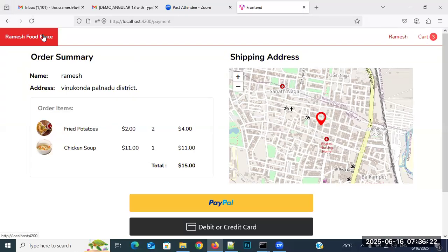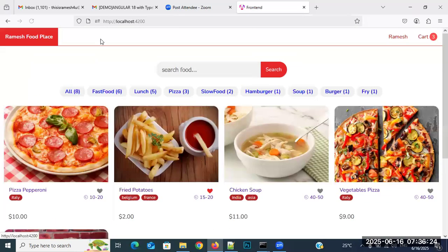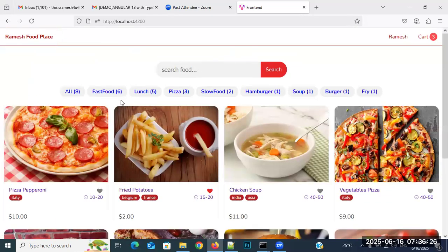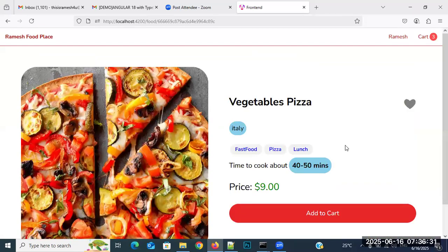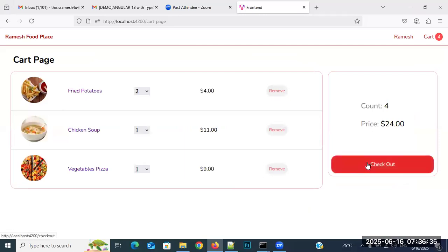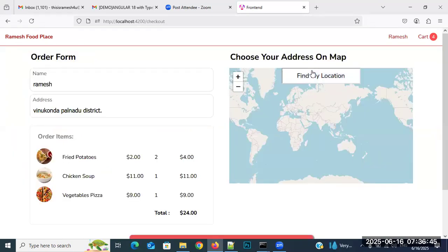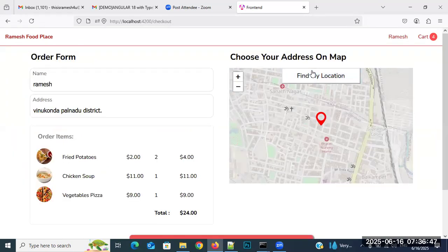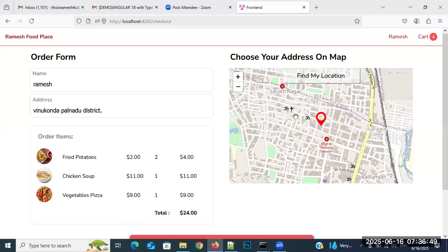That's it. So this project is containing what? Search functionality, text functionality, details functionality, then after that cart functionality, then after that checkout functionality, and not only that, authentication also there, register and login, and the maps also there. What is that, everybody? Maps also there. So how to integrate the maps?